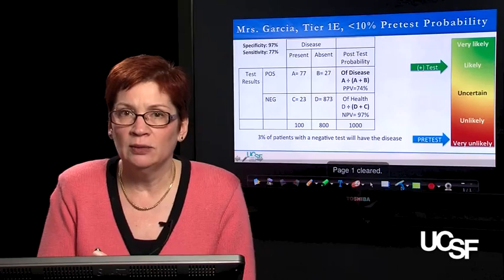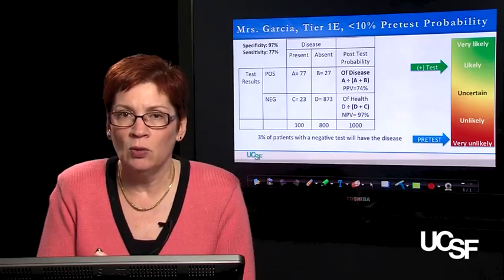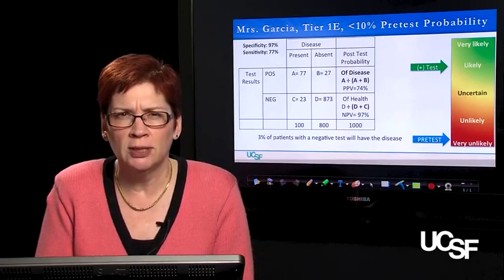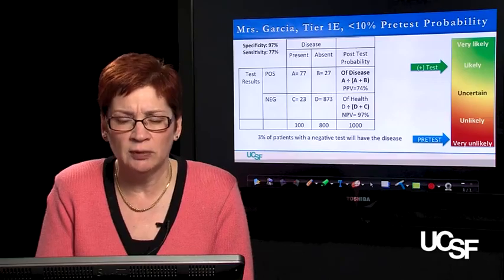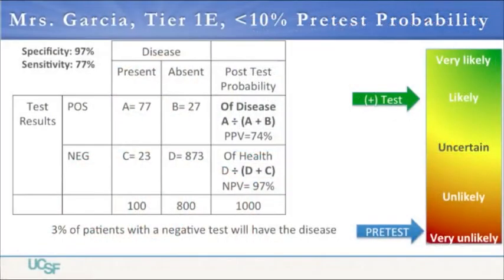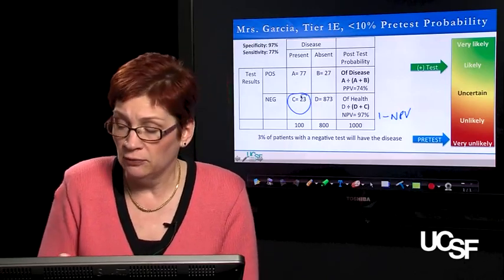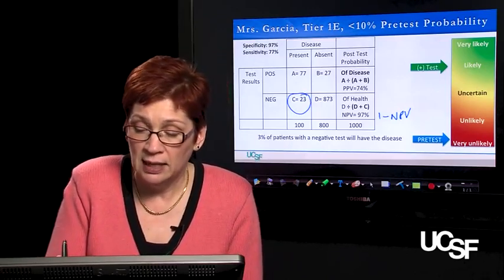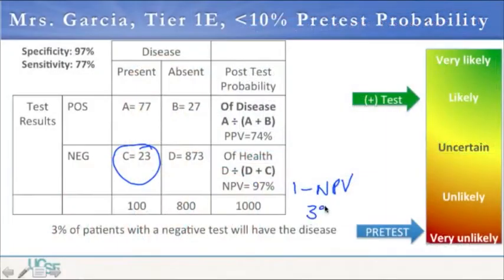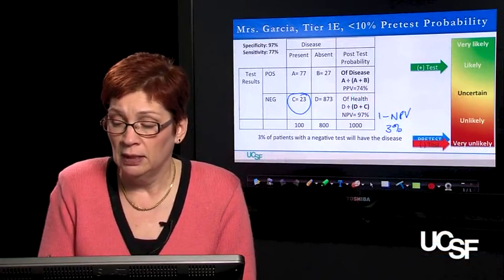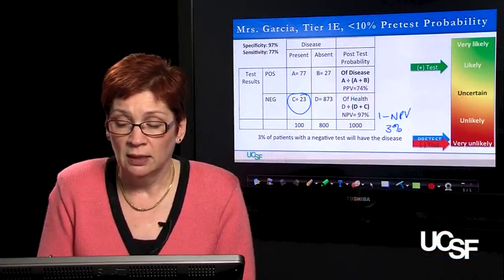But look what happens when we get a negative test. And we want to ask the question, what's the likelihood that Mrs. Garcia still has a pulmonary embolus, even if she tests negative for the disease? Remember, what we want is that statistic, 1 minus the negative predictive value. We're looking for the false negative rate. And so 1 minus negative predictive value is 3% here. So we've really pretty much eliminated this disease in this patient with a negative test.